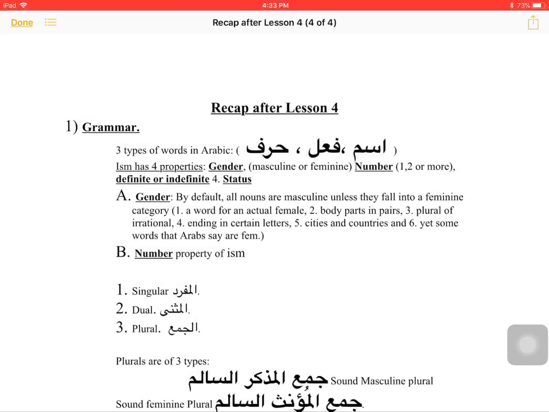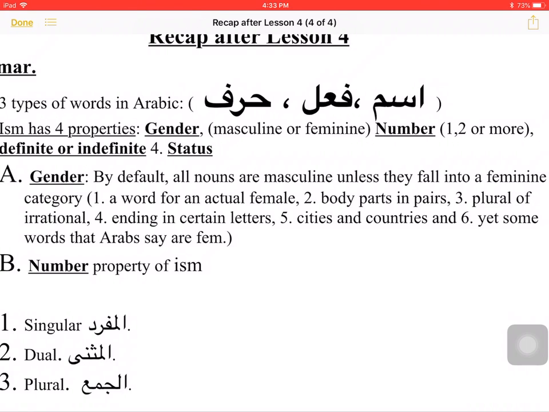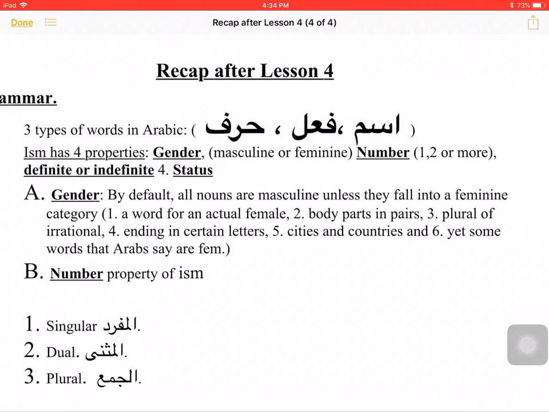As far as gender is concerned, an ism can either be mudhakkar or mu'annath, and by default we will consider an ism mudhakkar unless it falls into a category that makes it mu'annath. The categories that have been worked out as mu'annath are: number 1, if the word is actually talking about a female, like ukht.